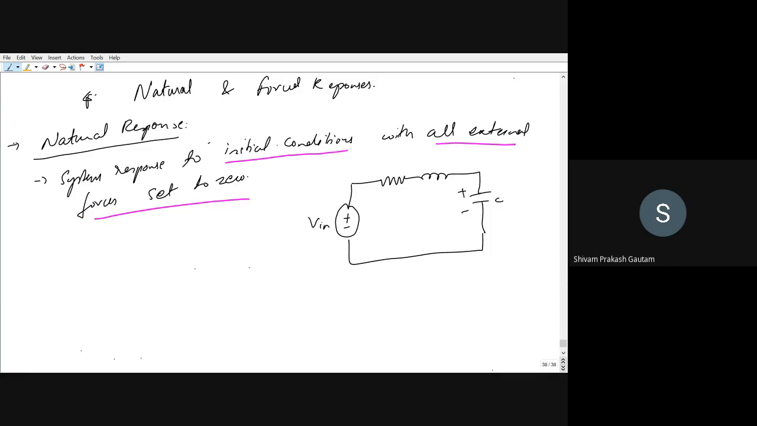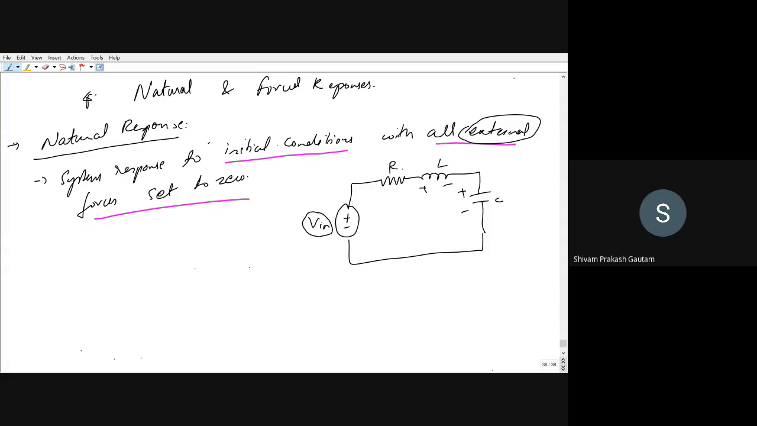This is C, this is your L, and this is your R, right? Vin is your external force. So what does natural response mean? It is the system response to the initial condition.